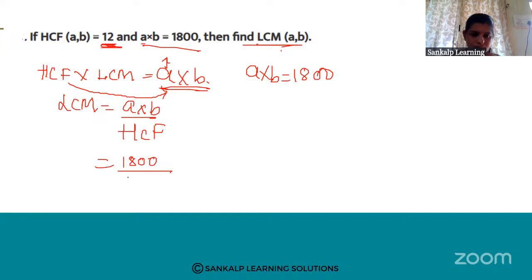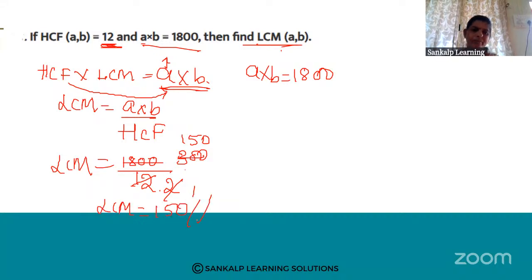So LCM is equal to 1800 divided by 12. 6 twos are 12, 6 threes are 18. Right. 2 ones are 2, 5 twos are 10, 0. That means LCM is 150. Okay.